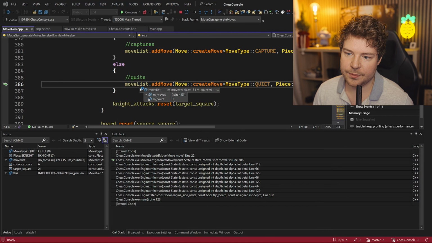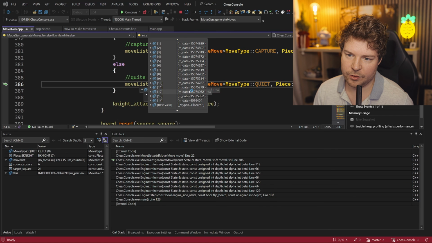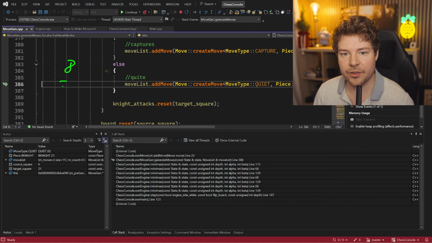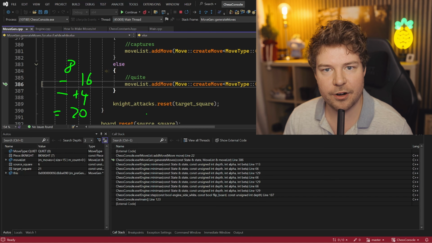So if we look at the move list, there's 15 moves here, which, to be fair, how many possible moves are there for black here, right? So there's 8 pawns, and 8 pawns can move either 1 space or 2 spaces. So that's 16 possible moves. Then we got the 2 knights, which can move into 2 different locations each. So that's 4. I think that's it, right? So that's 20 possible moves, I think, that black has at this point. Is that right? I think so.